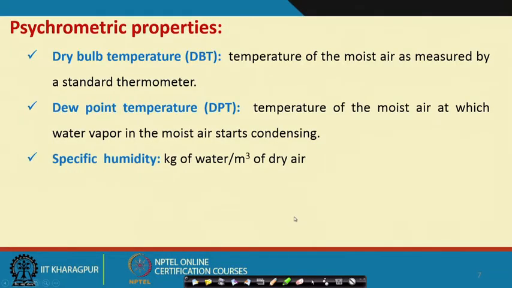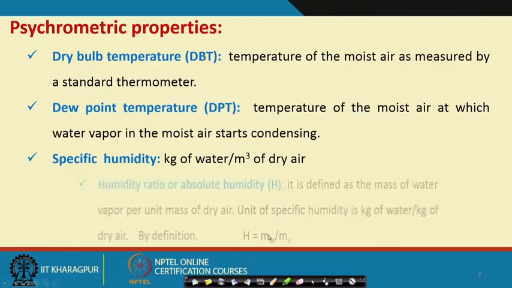Specific humidity is kg of water present per meter cube of dry air. So, when we say specific humidity, the word specific signifies that we want to mention how much water is present in 1 meter cube of the dry air.